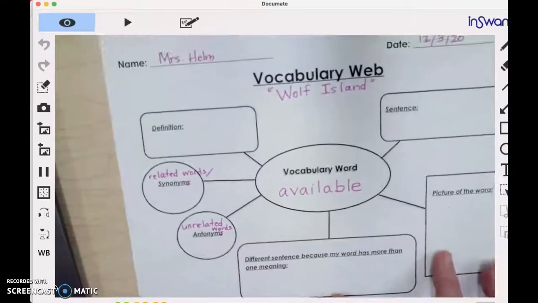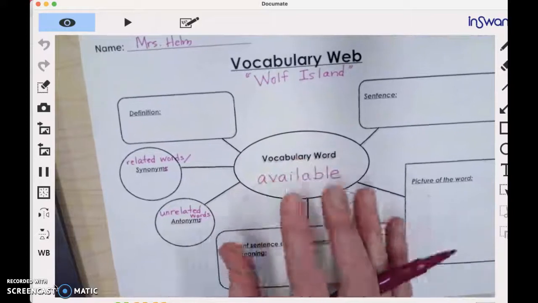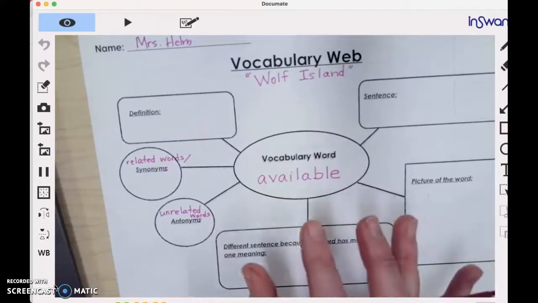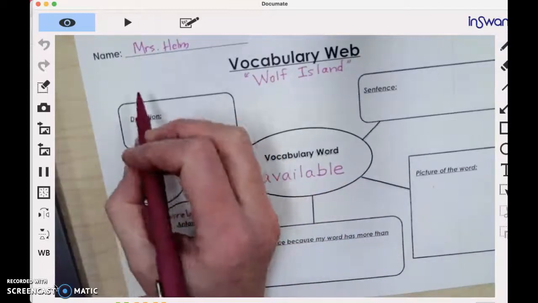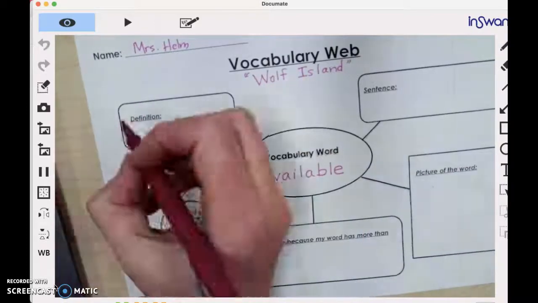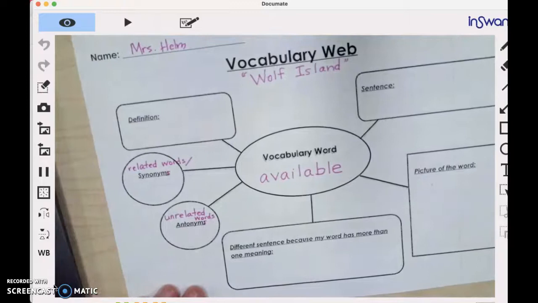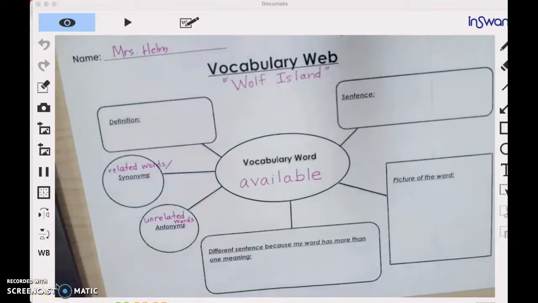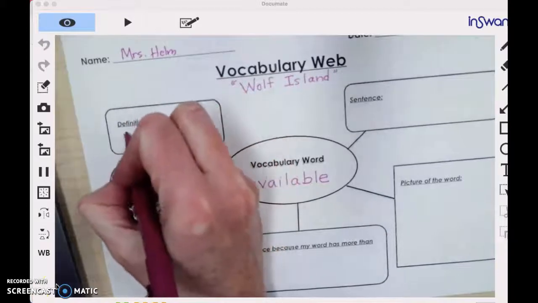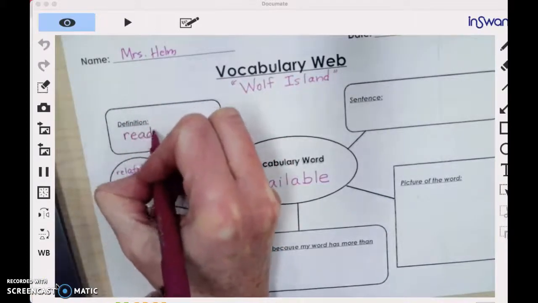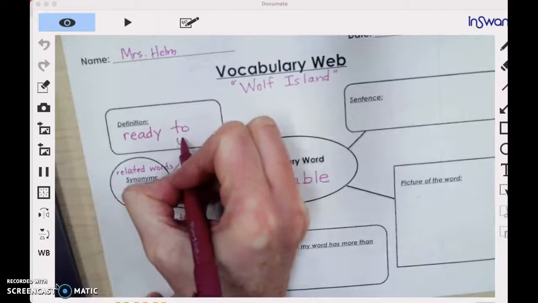Okay. The definition of available, if I looked in the glossary of my reader, I would find that the definition for available is ready to use. So the definition in my glossary is ready to use, so I'm going to write the definition ready to use right here.